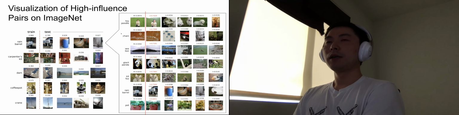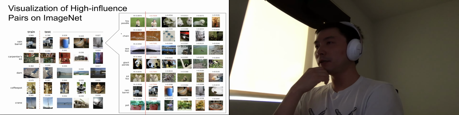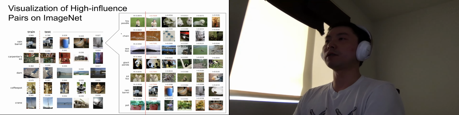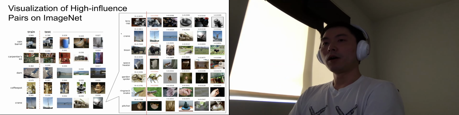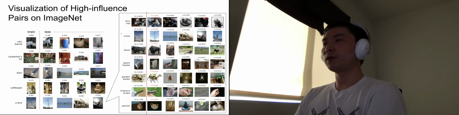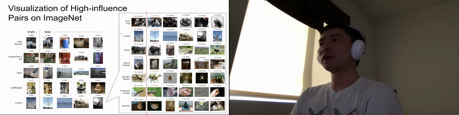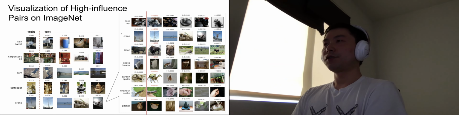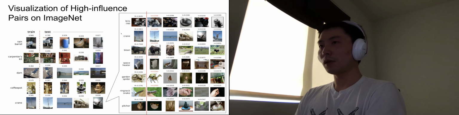We can look at the top ranked, the highest influence example pairs here. They're basically multiple shots of the same scene or object. When we move lower down the spectrum to relatively low influence, we still see the same pattern here, but now they're sometimes not exactly the same object or scene, but they're sharing some very similar visual themes.